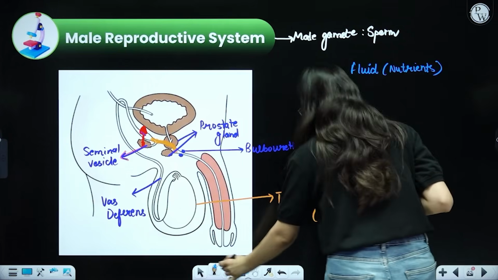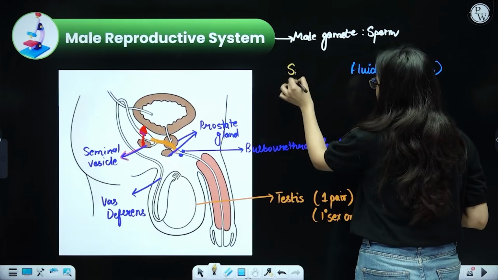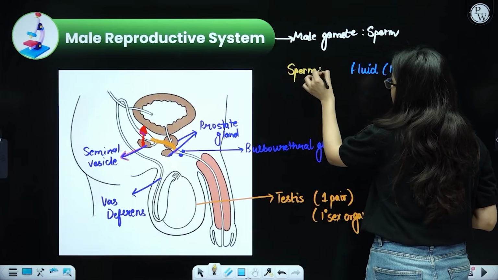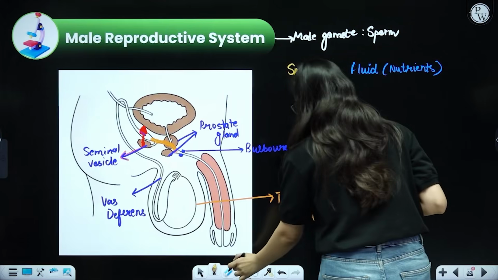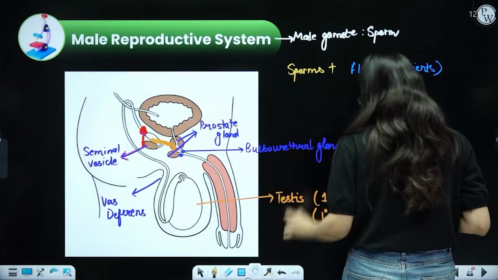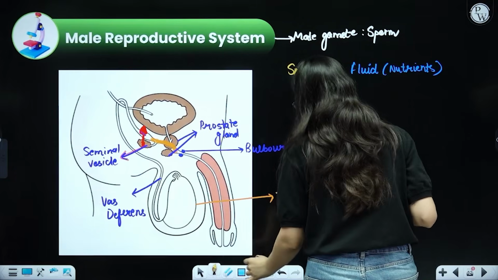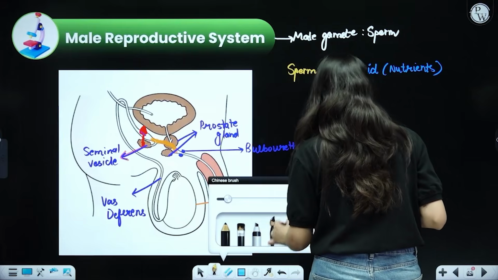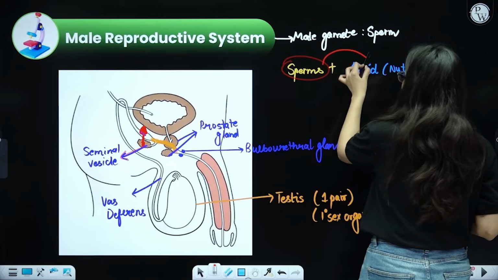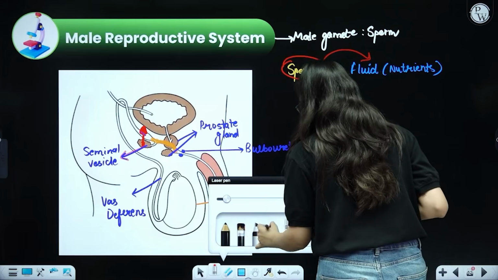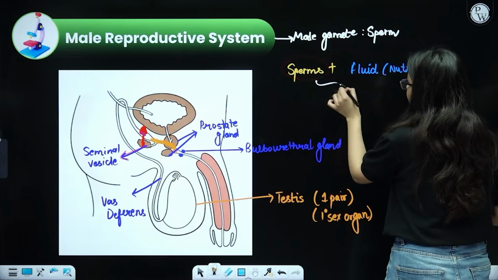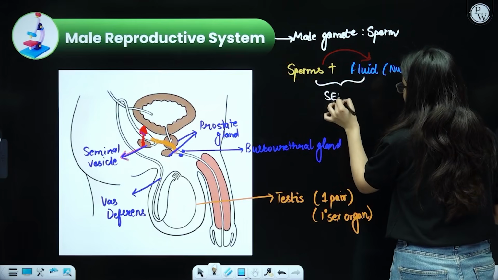So now when the sperm comes, it mixes in this fluid. The sperm will actually mix in the fluid, and when the sperm mix in the fluid, all of this together is called the semen.